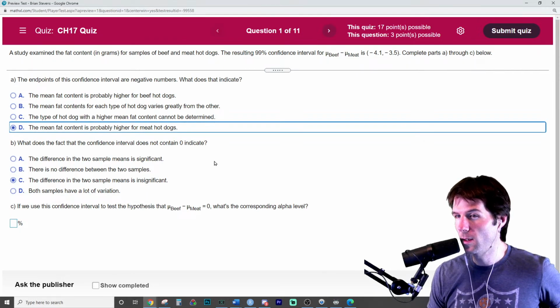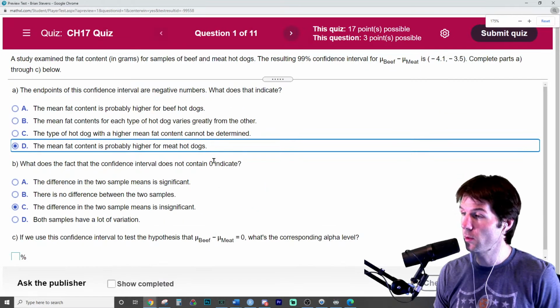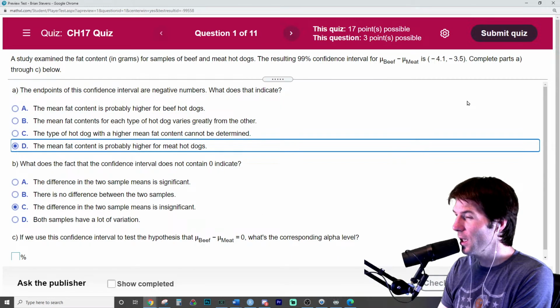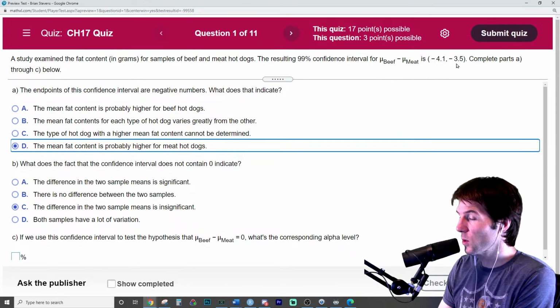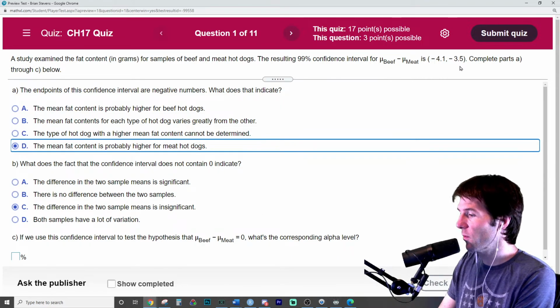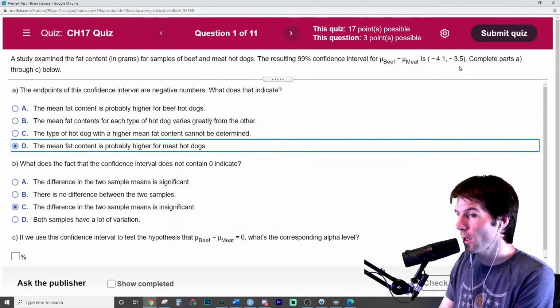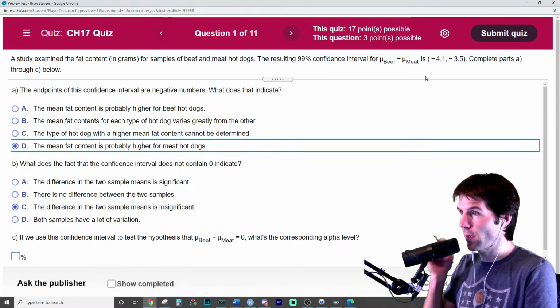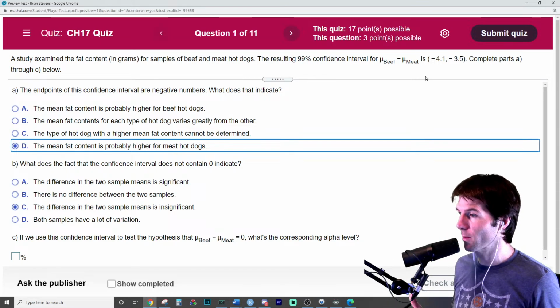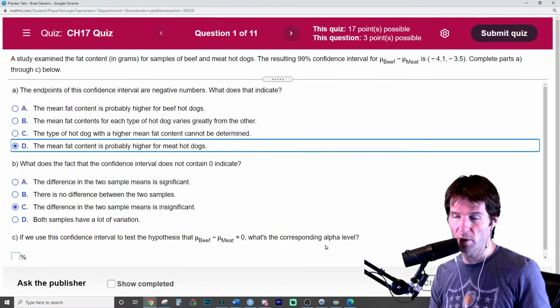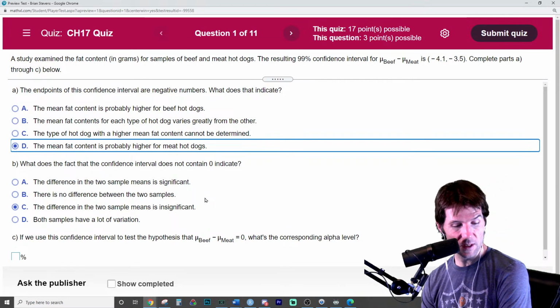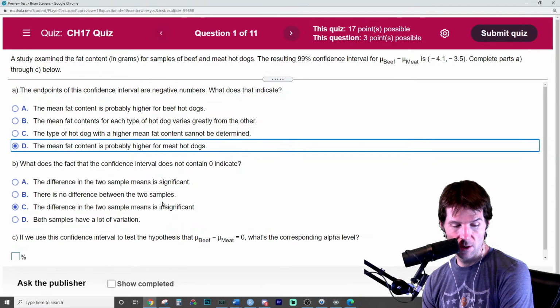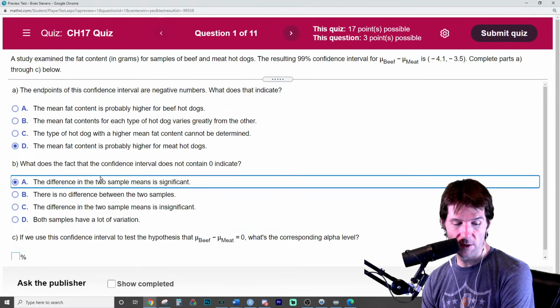What does it mean that the confidence interval does not include zero? So think about this. We think that the true difference between these hot dogs is probably somewhere between 4.1 to 3.5, which means we think there is a difference. It could be that the meat hot dogs have up to 3.5 more grams of fat or up to 4.1 more grams of fat. And so the difference is statistically significant. The difference in the two samples is statistically significant.